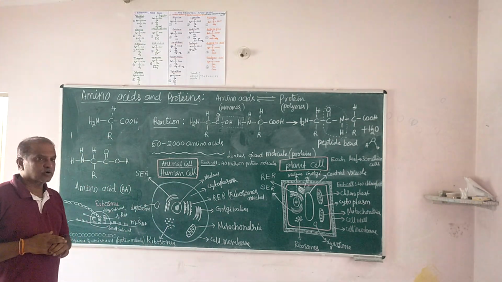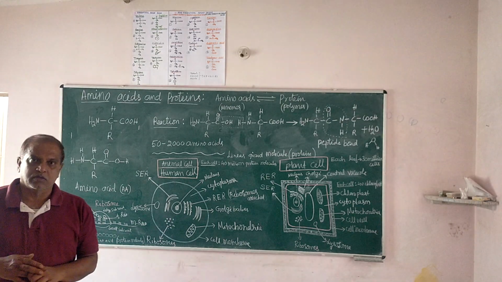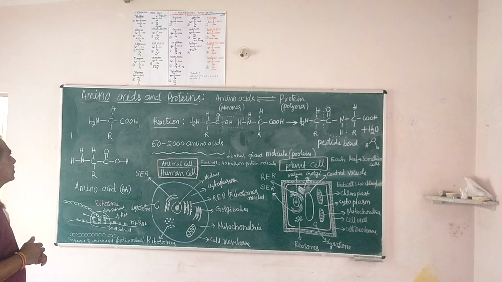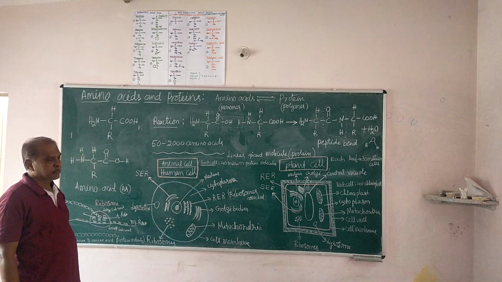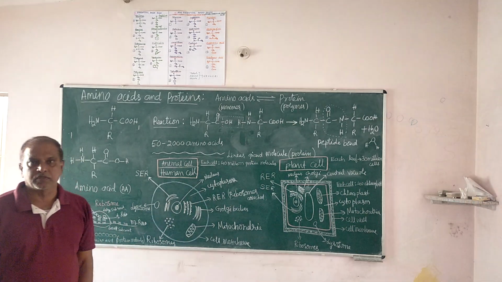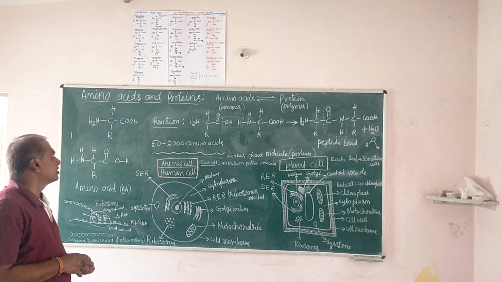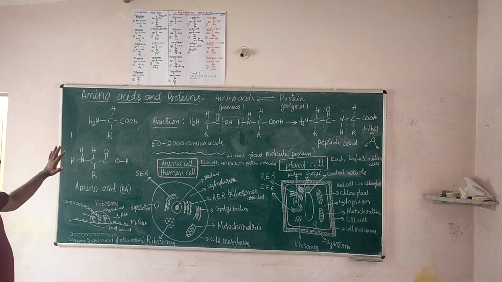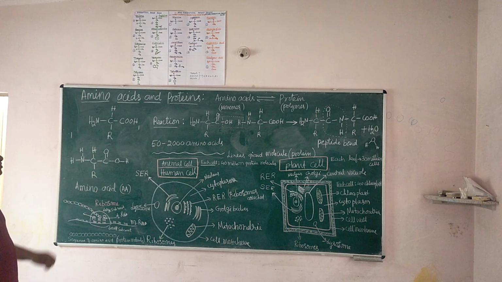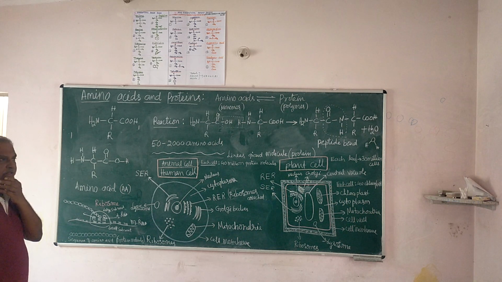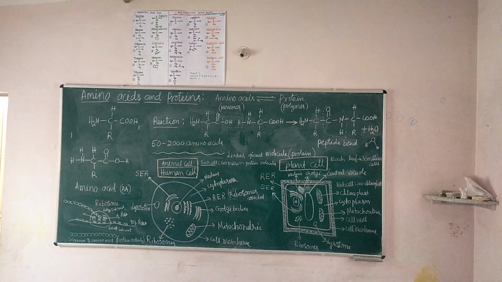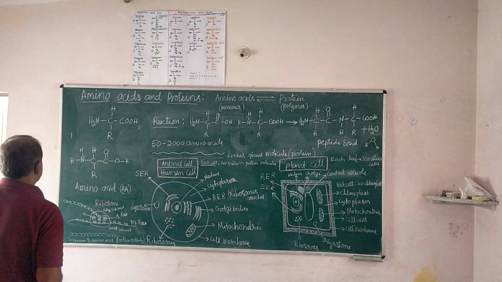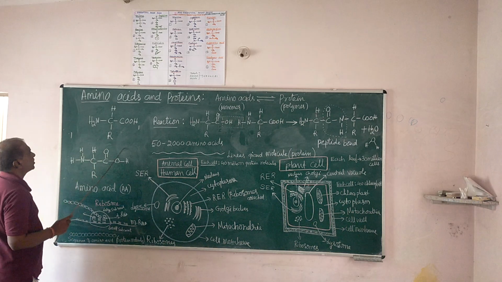Now, let us come back to our molecules, amino acids and proteins. What are amino acids and proteins? They are molecular substances. What are the molecules of amino acids and what are the molecules of proteins? That is the center of our lecture. What are amino acid molecules? I have written a molecule on this board. That is the basic formula of amino acid. The basic formula of amino acid is this.